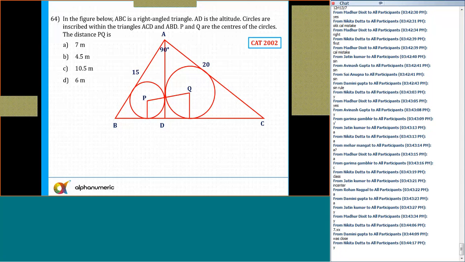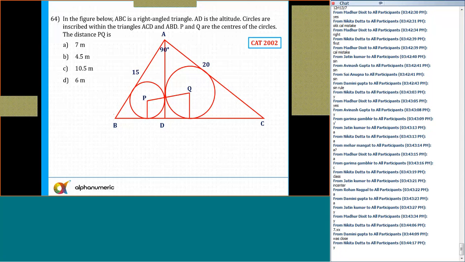No issue. Most of the people got this wrong. Not the students, the teachers. I have seen some of the faculty also teaching this in the class. They tell their students that the answer is 7, which is wrong.